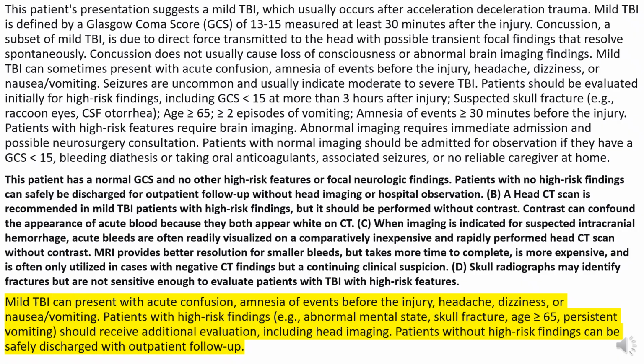Choice B, a head CT scan is recommended in mild TBI patients with high-risk findings, but it should be performed without contrast. Contrast can confound the appearance of acute blood because they both appear white on CT. Choice C. When imaging is indicated for suspected intracranial hemorrhage, acute bleeds are often readily visualized on a comparatively inexpensive and rapidly performed CT scan of the head without contrast.